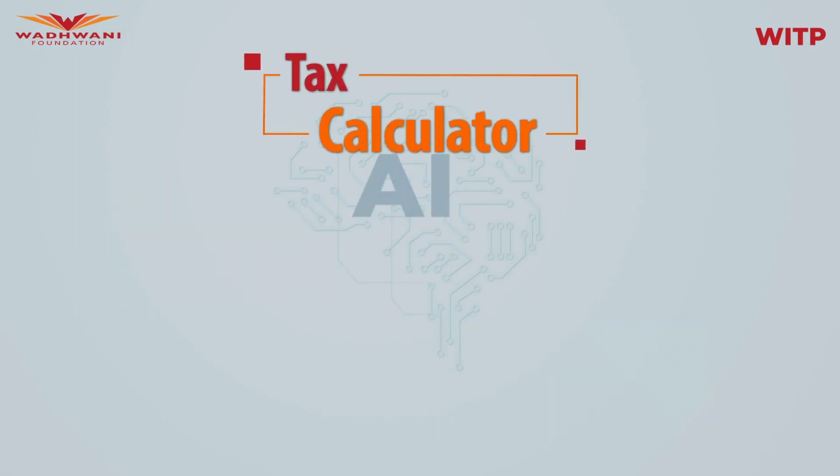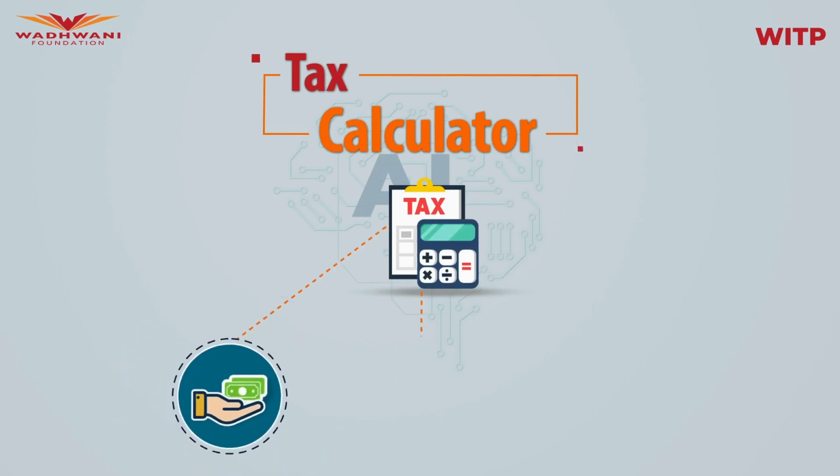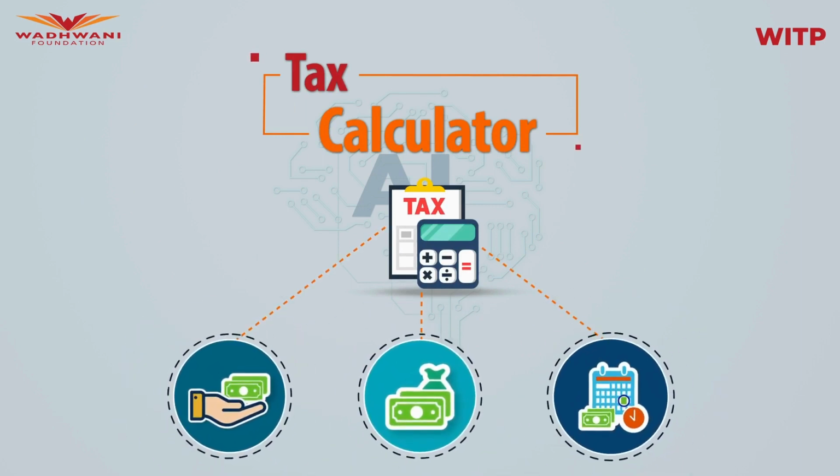Another example is of a tax calculator. We feed information regarding tax calculation, that is salary, investments, interests, and the tax calculator tells us how much we owe to the tax department. Again, a very specific rule-based system where the tax rules are clearly defined.